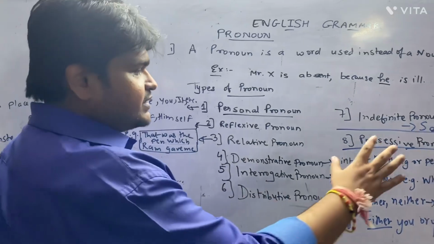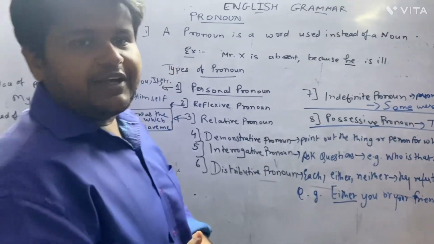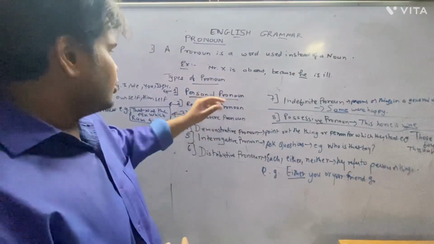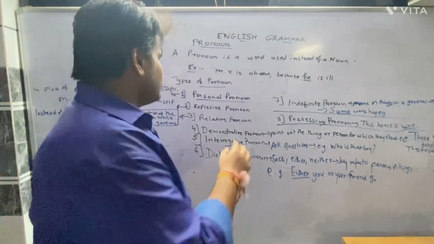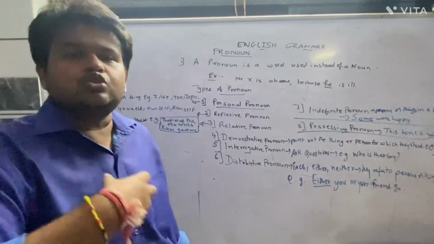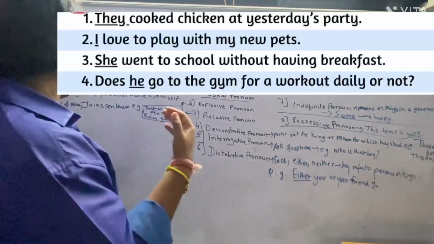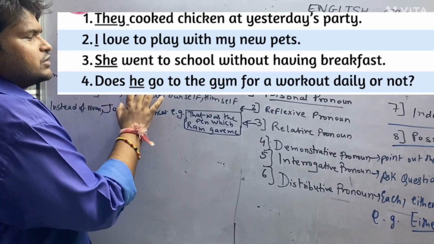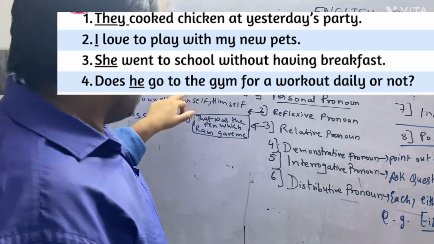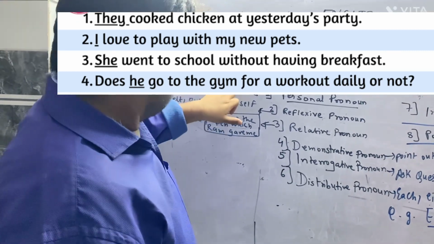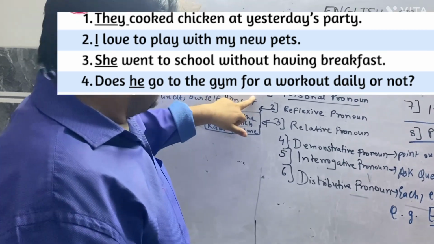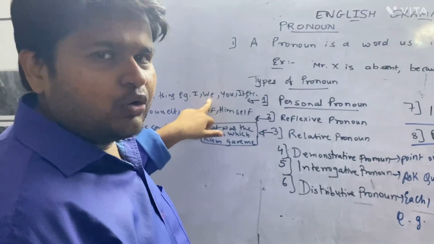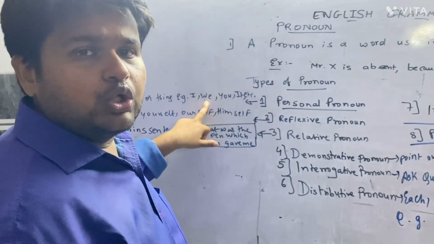Now let us try and understand. If you understand all these types, definitely your pronoun concepts would be much clearer in your mind. So let us try and understand the types of pronoun. The first type of pronoun is personal pronoun. Personal means those which are belonging to us. Let us take an example. The definition is, a pronoun will be used in place of a person or thing. The examples could be I, we, you, it. Okay. We are going to picnic, we are going to school, we are going to college.